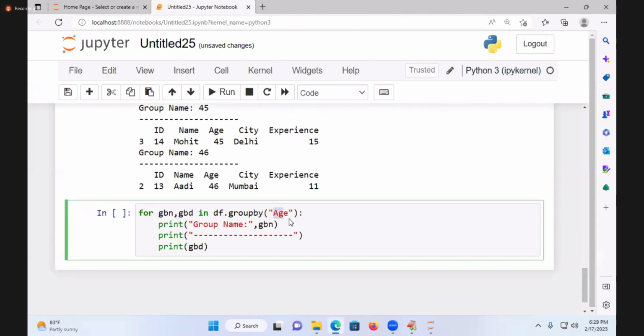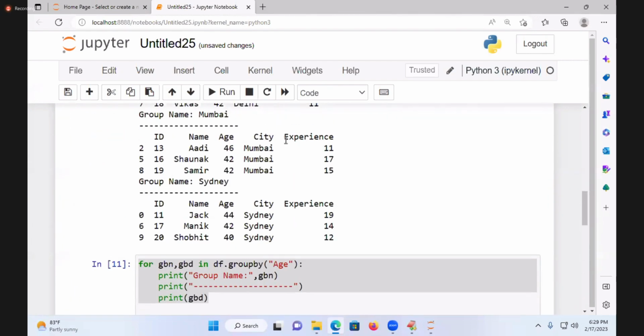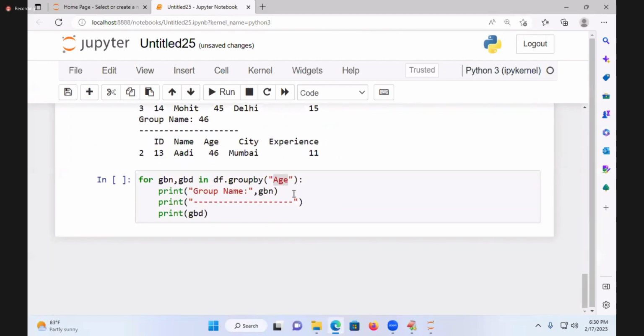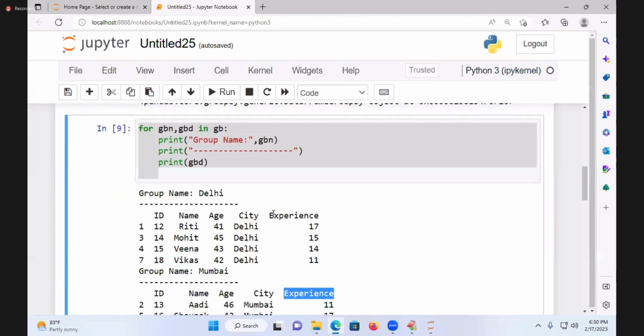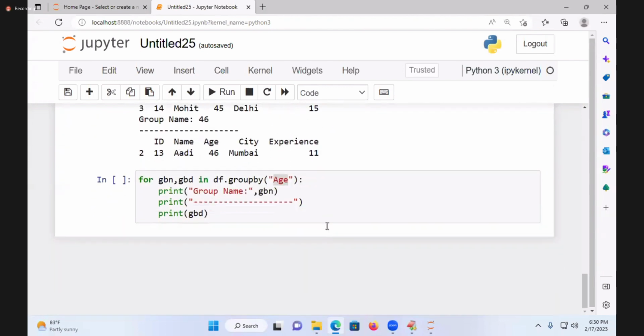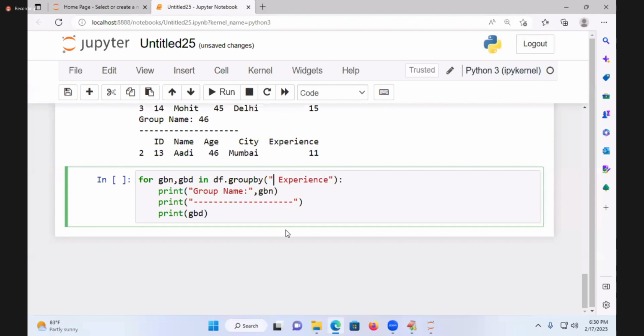I will write what here? Experience. What is my column name? You copy this and write the experience here, paste it there. Experience is coming here.